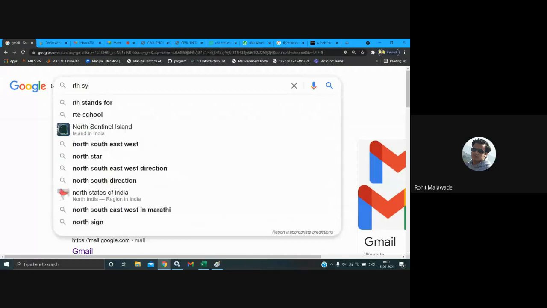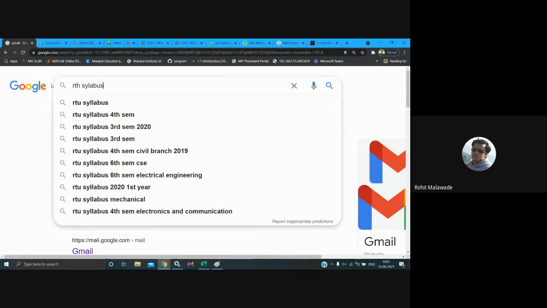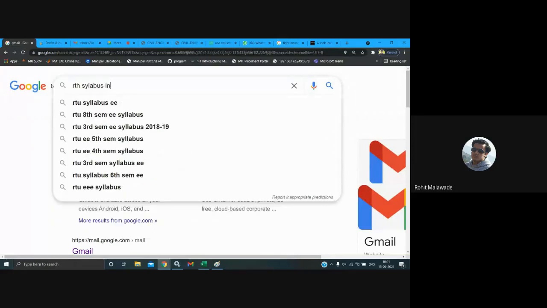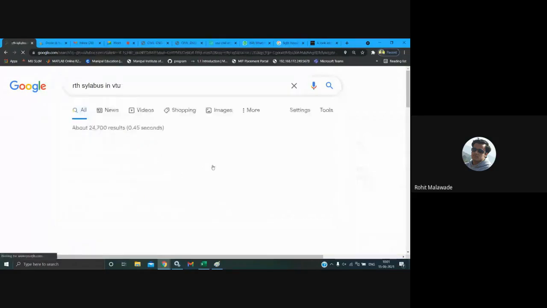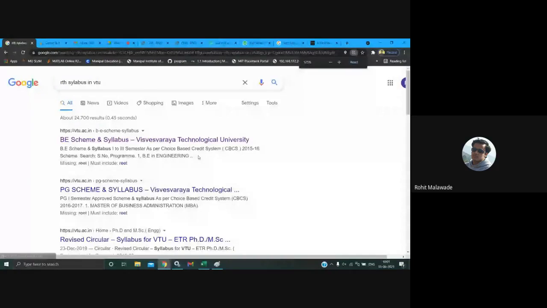So we will see how much we have covered. We will see how much we have covered of the RTH. Probably we have finished the docks. Meanwhile, we'll take the attendance also.